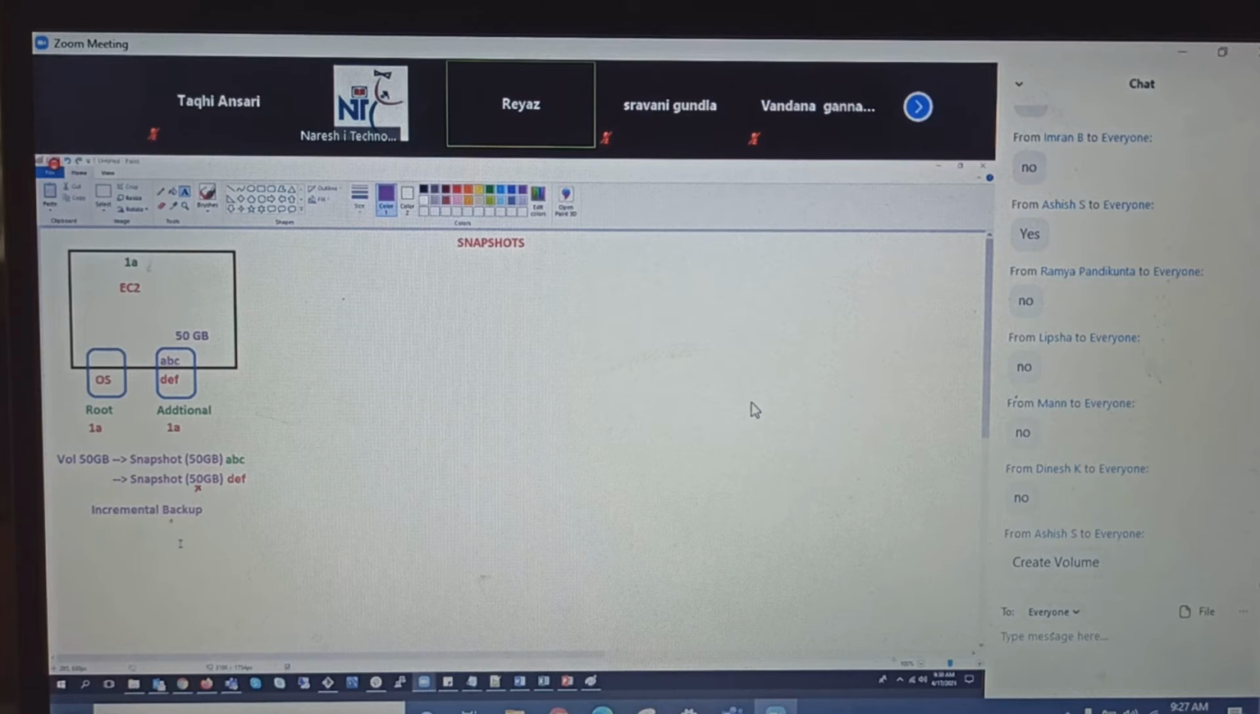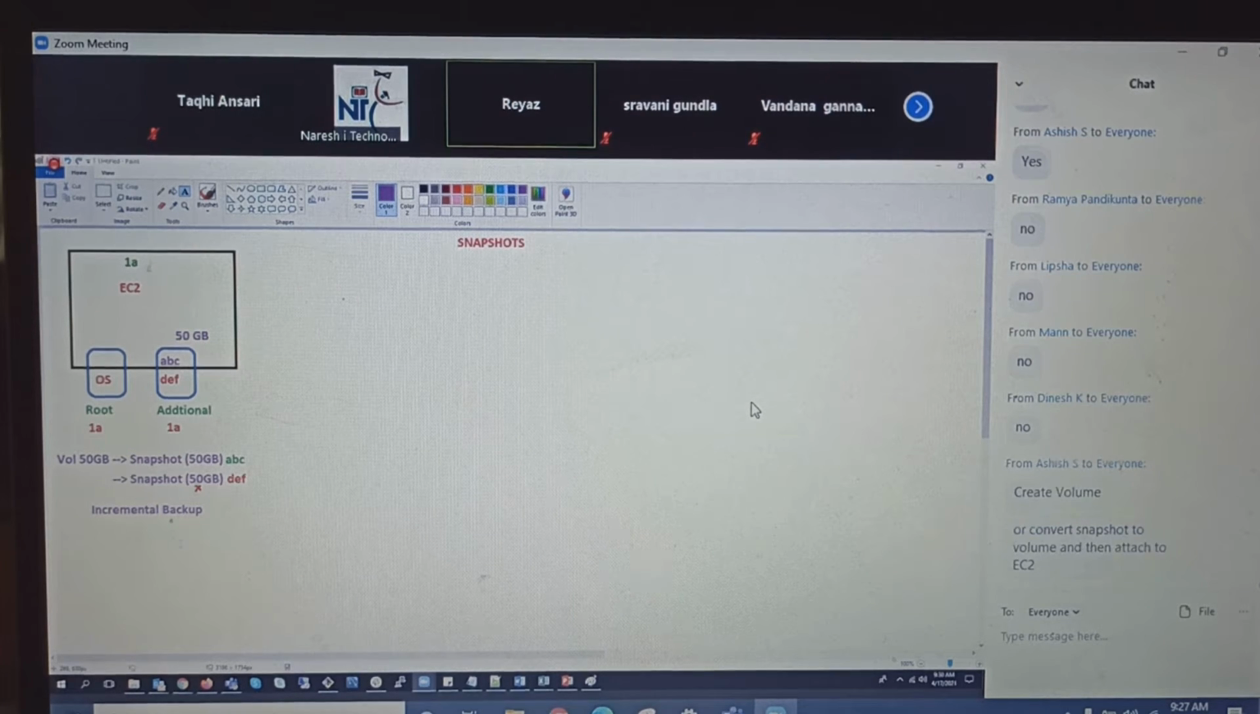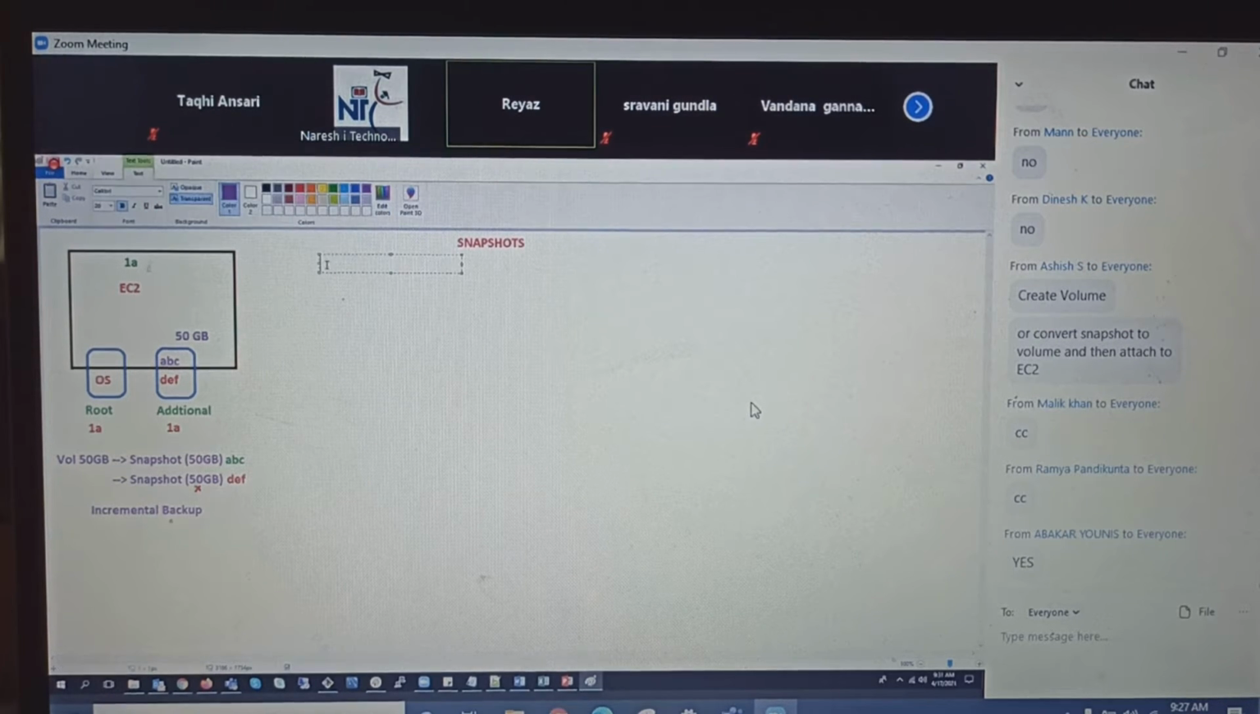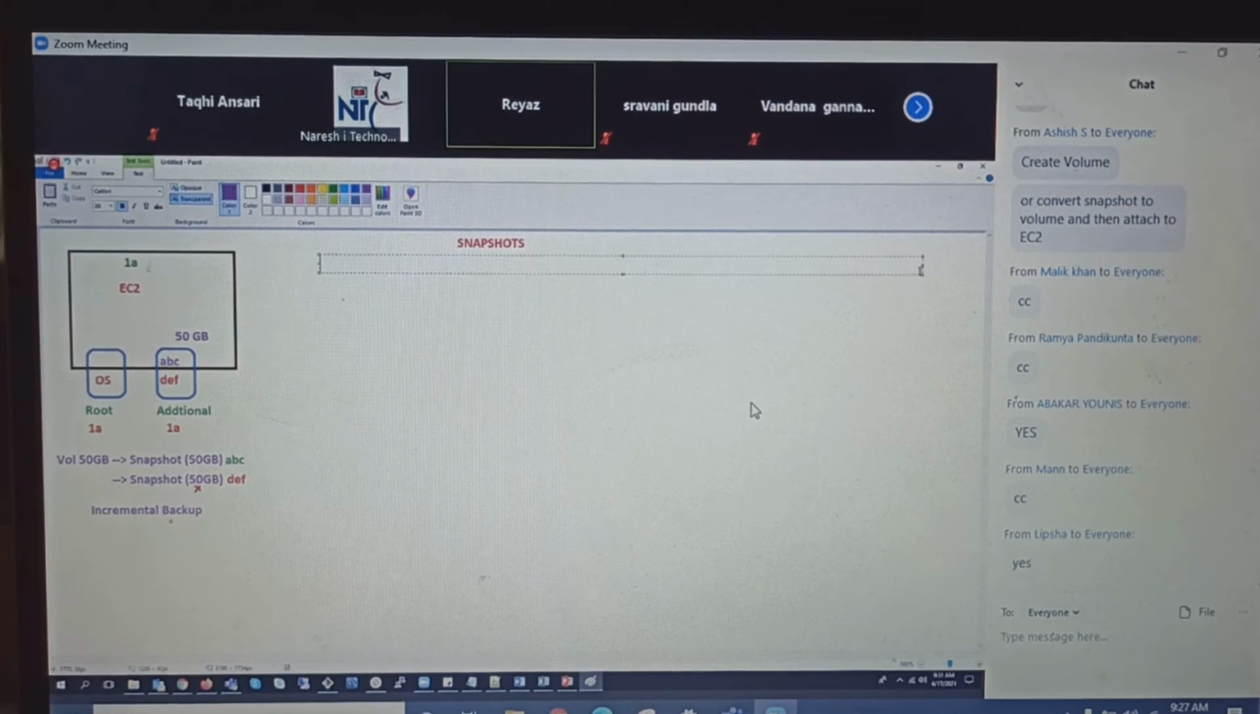That means, restoring means what here? Taking the backup means snapshot, restoring means you create a volume from that snapshot, and then you attach it to the EC2 instance. Is that clear till here, everyone? Yes. Let me start writing the points for you.